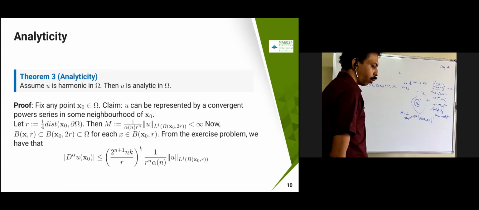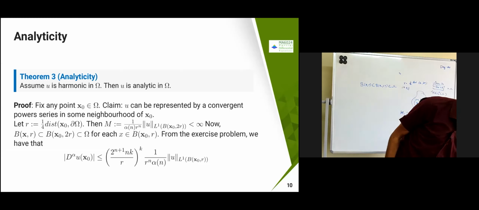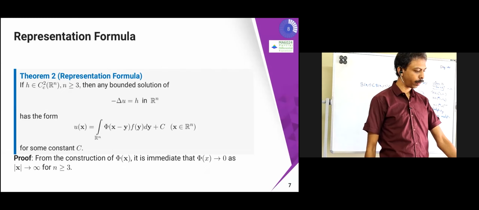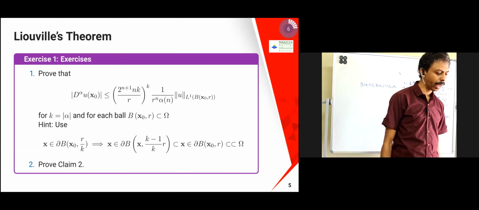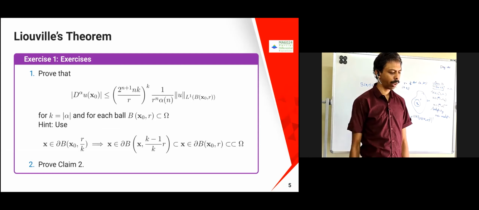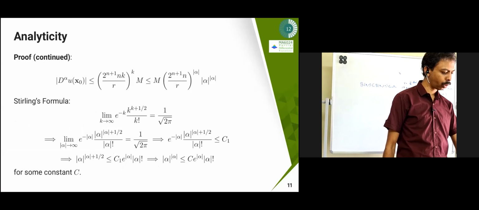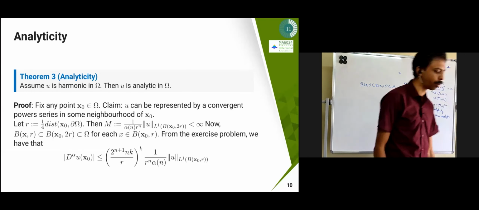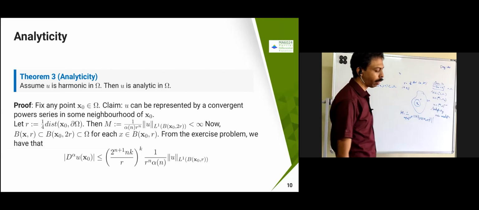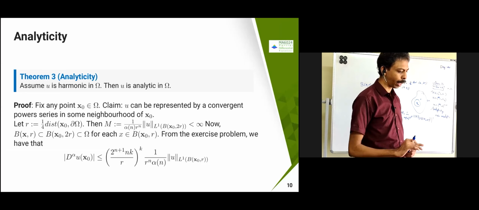Now, I have given an exercise problem for D alpha of u of x naught, where we claimed that D alpha of u of x naught is less than or equal to 2 power n plus 1 times n k power k by r. So the same property I am going to use. From the exercise problem, we have D alpha of u of x naught less than or equal to 1 by 2 power n plus 1. So that property I am going to use.